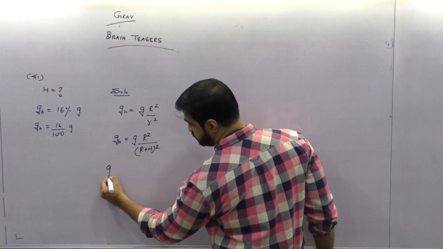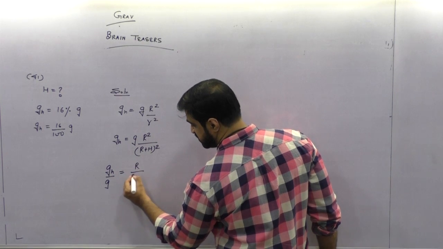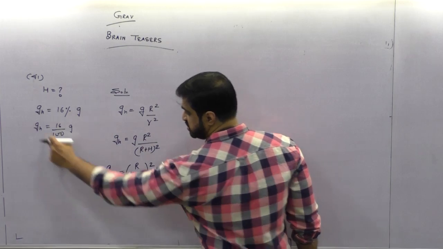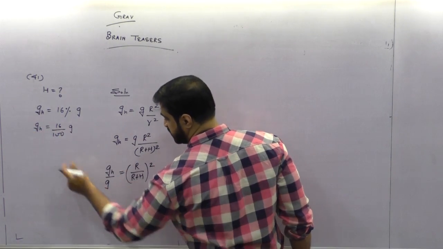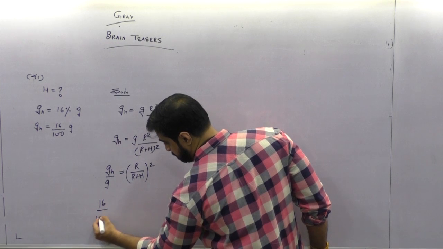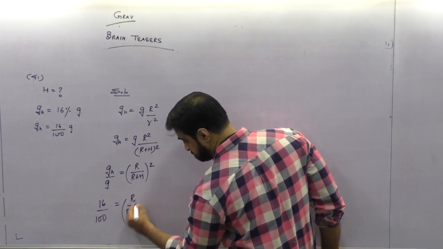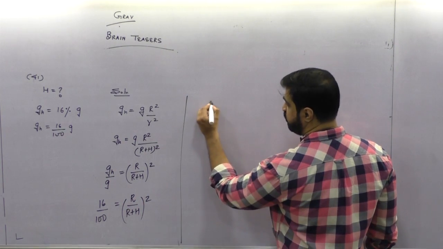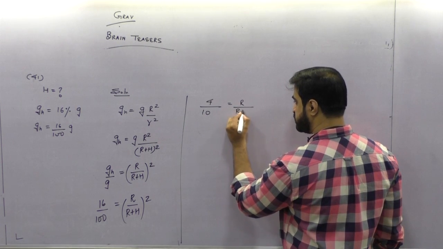So can I say gh by g is R upon R plus h the whole square? gh by g is 16 by 100, is R upon R plus h the whole square. Square root on all sides. It will become 4 by 10 is R upon R plus h.